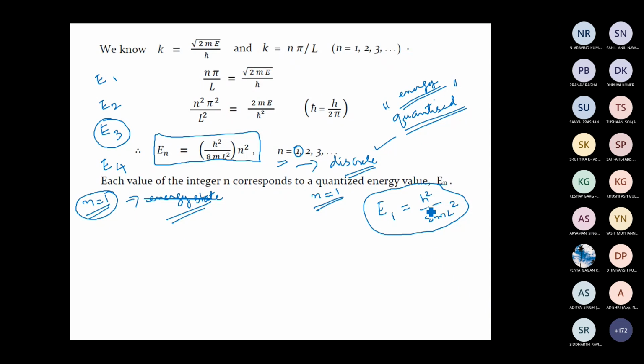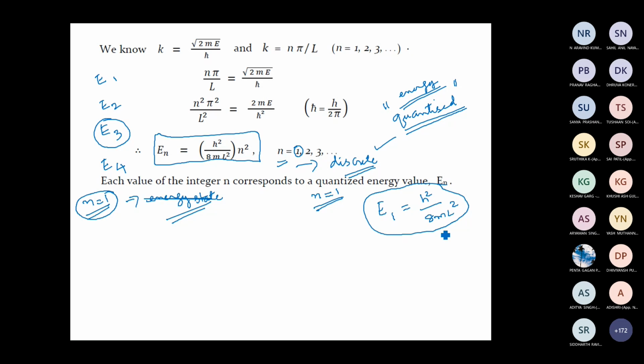Pardon, sir, could you please repeat? I said that using this formula, you can calculate the lowest allowed value of energy a quantum particle can have when it is trapped inside a potential well.